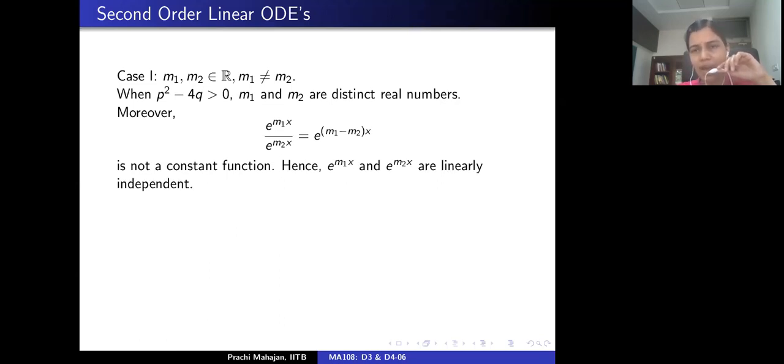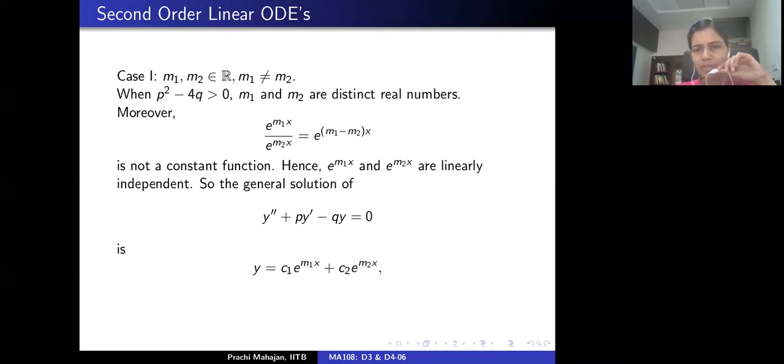So we have found two linearly independent solutions to the given second order linear homogeneous differential equation with constant coefficients. The general solution should be any linear combination of these two linearly independent solutions, and we are quite done, right? Is that okay?